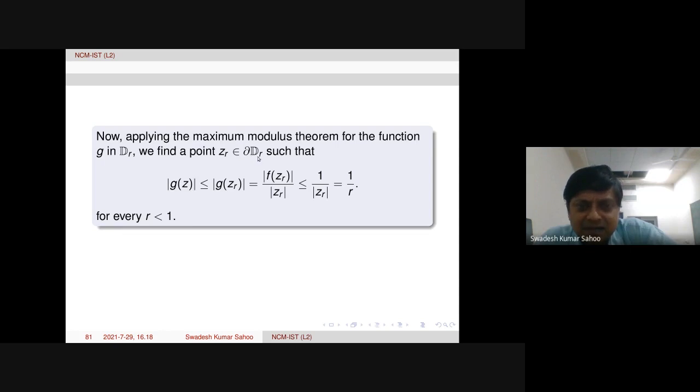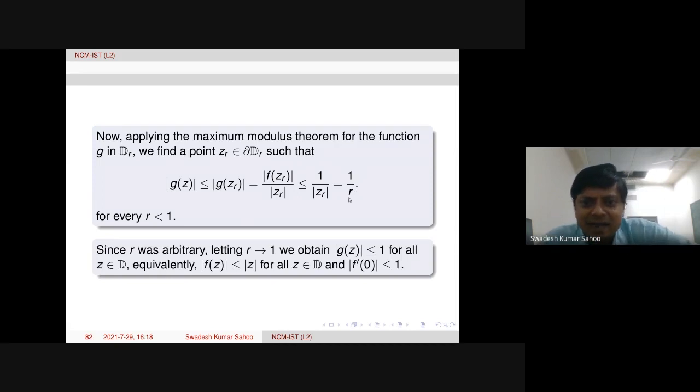Therefore mod g(z) is less than or equal to 1 over r. Since r is arbitrarily chosen inside the unit disk, we can take r very close to 1 and we obtain that mod g(z) is less than or equal to 1. From here it follows because r is arbitrary.